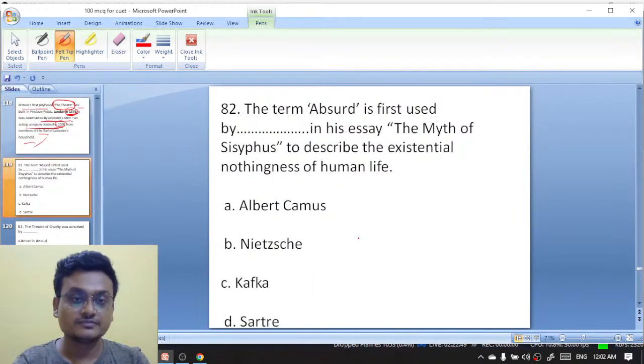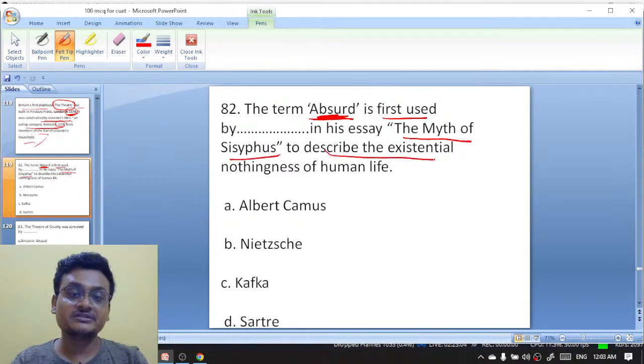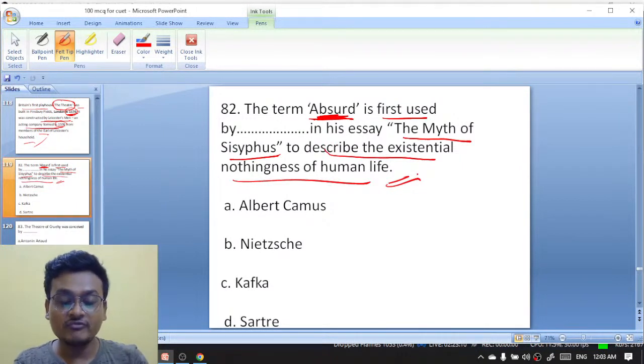Theater. Excellent. The term absurd. Look at this. Absurd. Only know it is an absurd theater. The term absurd is first used by whom in his essay, The Myth of Sisyphus? Now it is easy. Describe the existential nothingness of human lives. Albert Camus, Nietzsche, Kafka, Jean-Paul Sartre. Now tell me another answer here. Another question is here for all of you.